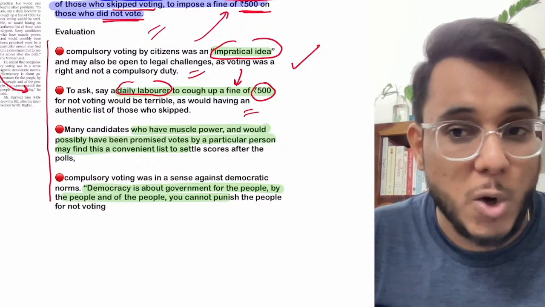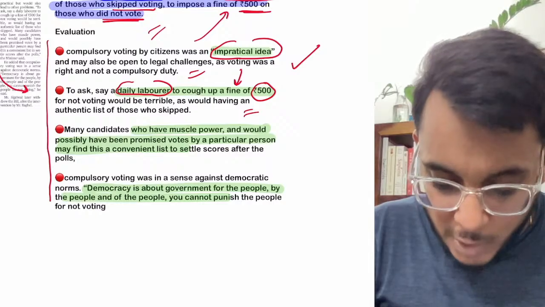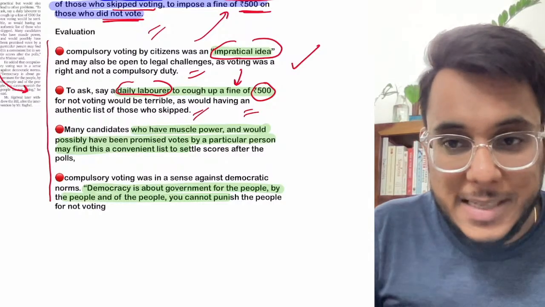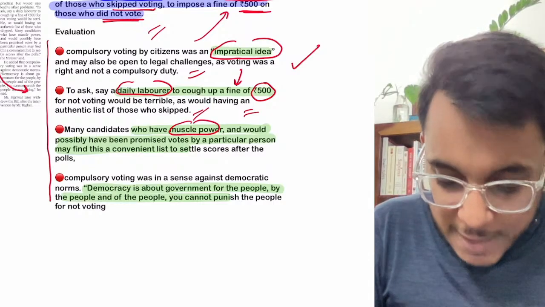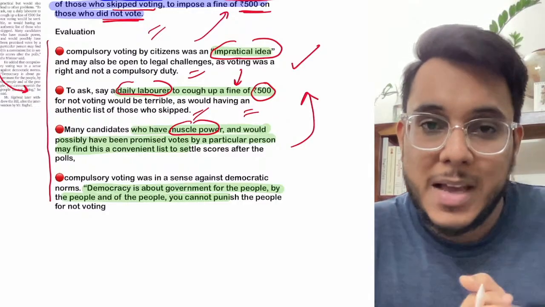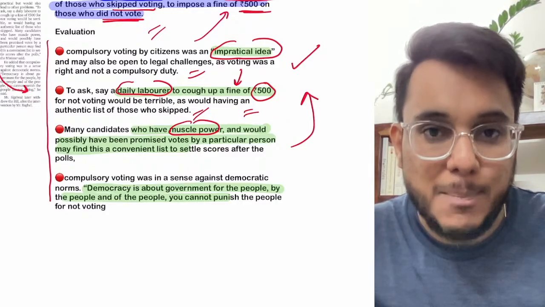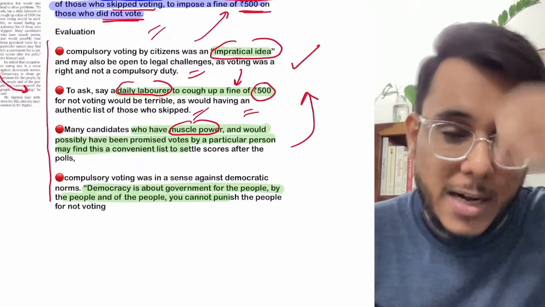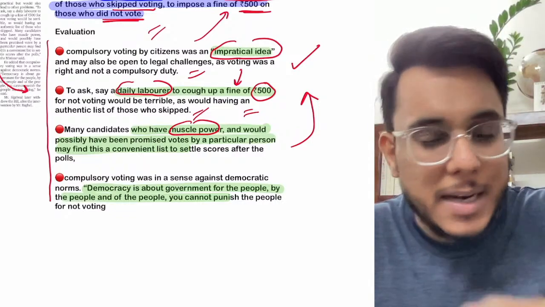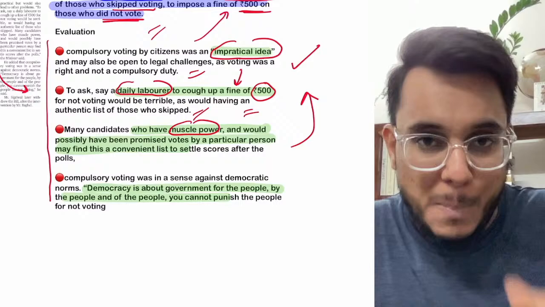It will be a kind of a lot of liability on those people. So therefore it is wrong. Secondly, guys, it has been said that many people who have the muscle power will misuse this particular bill. Now suppose you are a very powerful political person and you had ordered everyone that everybody should vote for me.